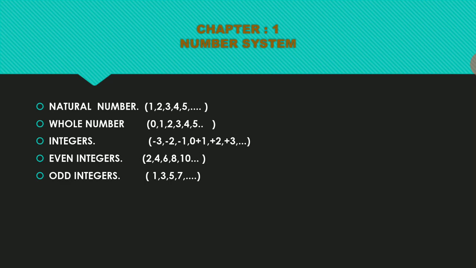That is the concept explained. What are even integers? When the numbers 2, 4, 6, 8, 10 are divided by 2, the remainder we get is 0.